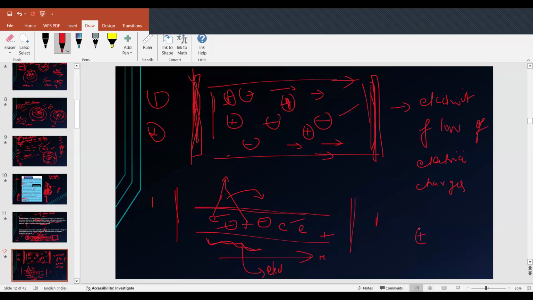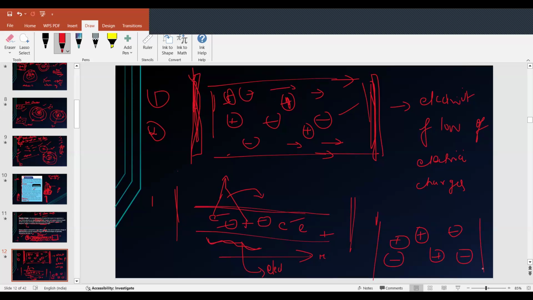So when there is no force applied, these charges will remain static. Static means no movement. When I give some external force, then these charges start to move, right? When there is a flow of electric charges, when the charges start to move, they form electricity. And those electric charges are caused to move because of electromagnetism, the magnetic force.